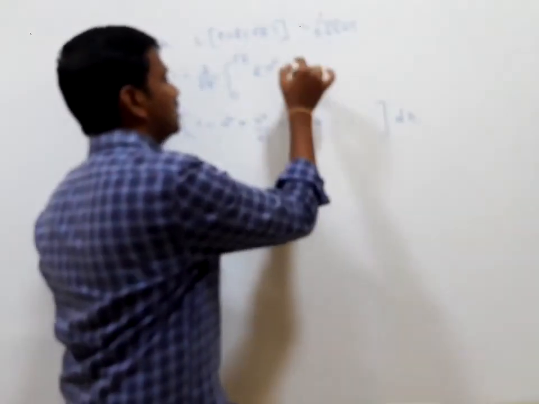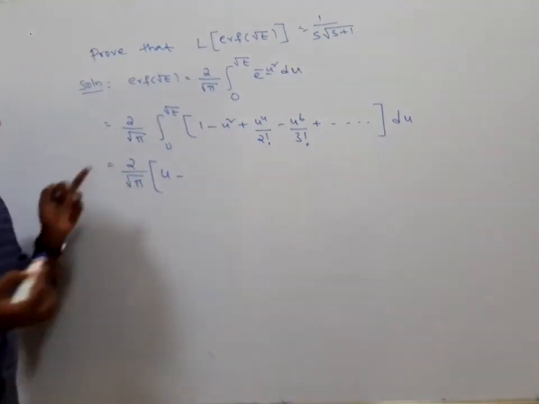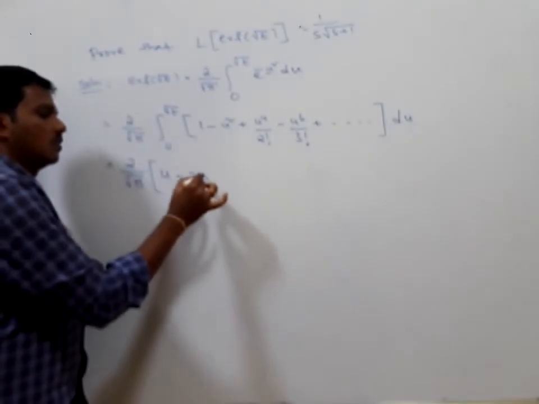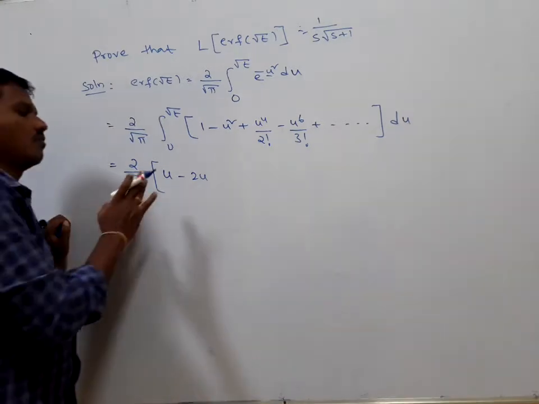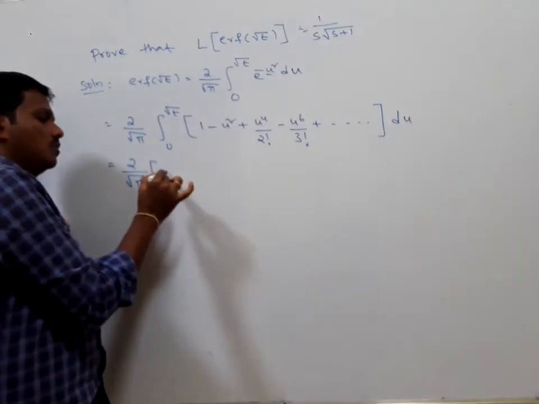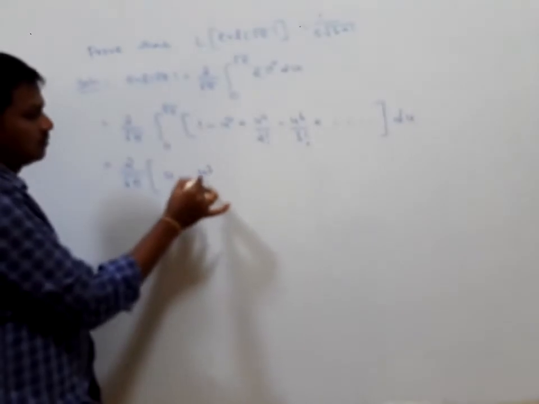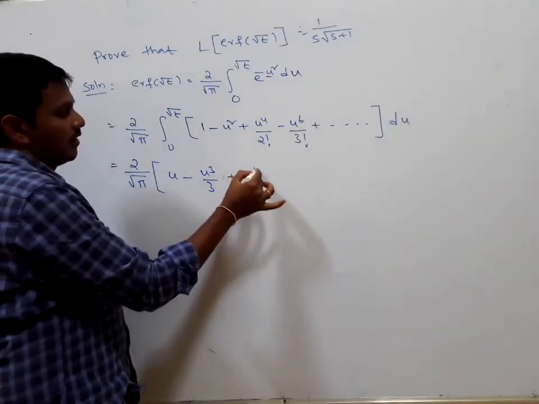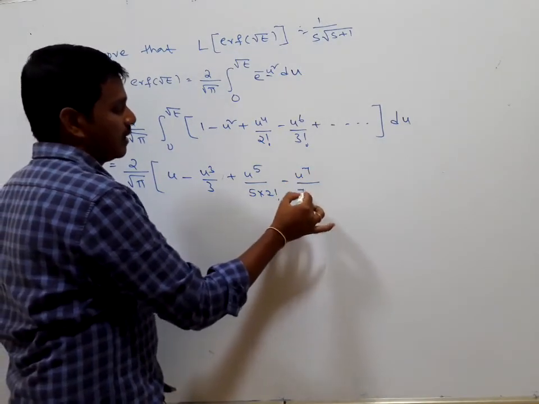Then u minus u cube by 3, plus u to the power of 5 divided by 5 into 2 factorial, minus u to the power of 7 divided by 7 into 3 factorial.